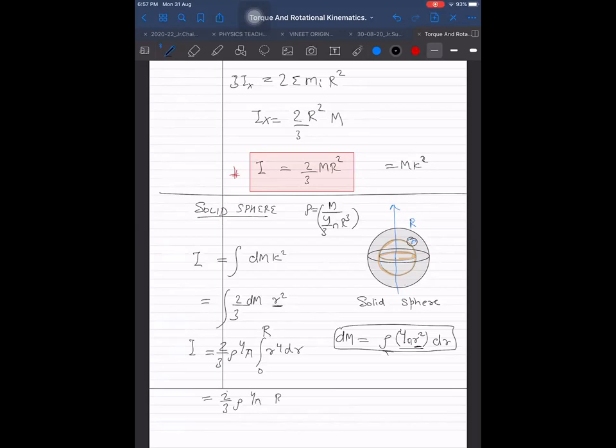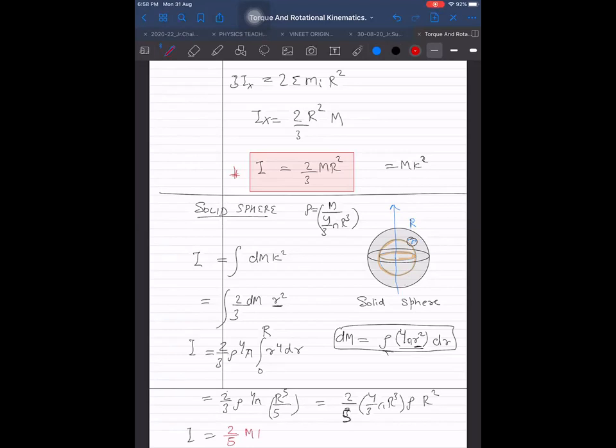Into r raised to power 5 by 5. But 4 by 3 pi r cube, I can take together and multiply by rho. Then I get at last 2 by 3 into 4 by 3 pi r cube multiplied by rho. Sorry, 5 is remaining outside, and r square also remaining. That becomes, at last, tell me what it becomes.